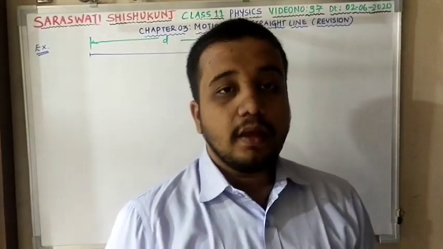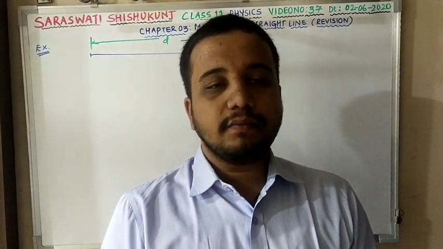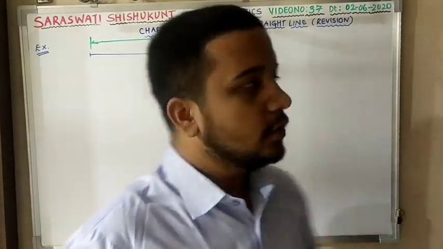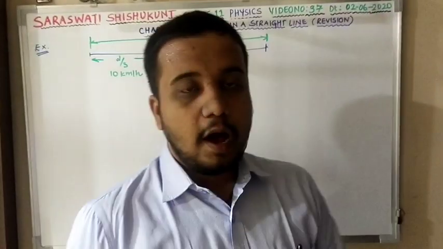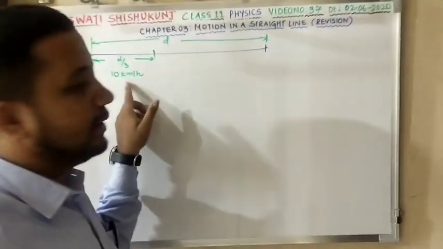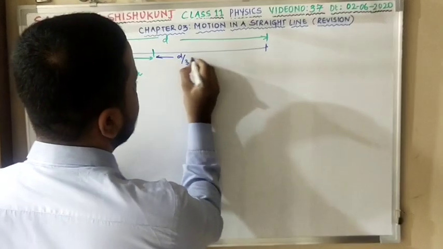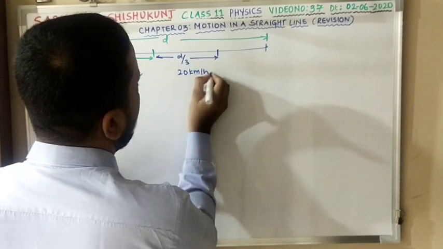Now here it is mentioned that the first 1/3 of the distance. If some distance is given to you, 1/3 is nothing but the 1/3 part of that. So the first 1/3 distance, that is D by 3, is covered with the speed of 10 km/h. Out of the entire distance, the first 1/3 is covered at 10 km/h. The next 1/3, again D by 3, is covered at a speed of 20 km/h.